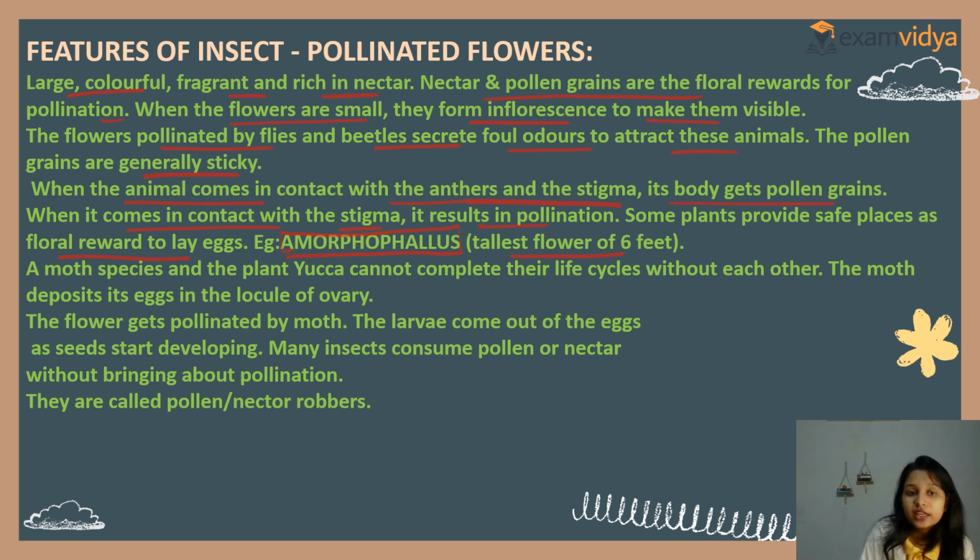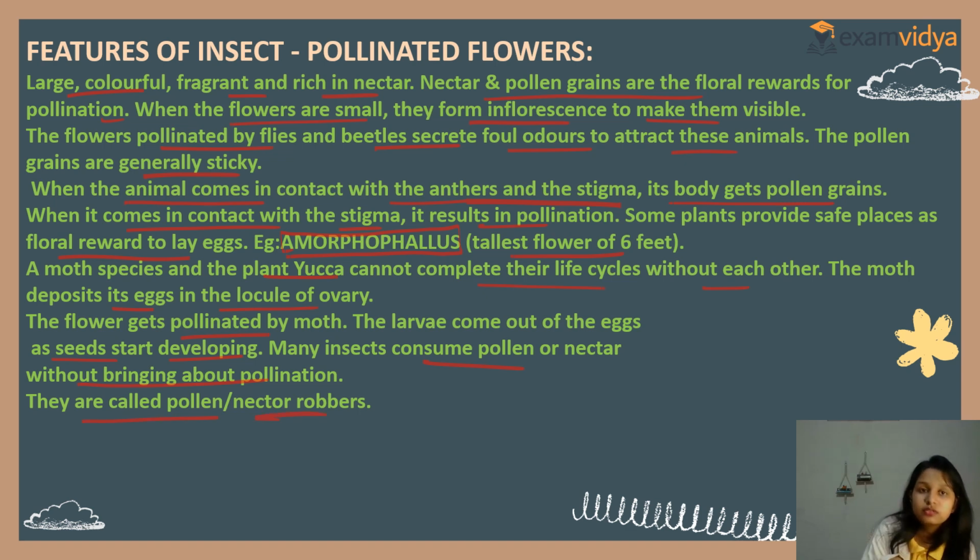A moth species and the plant yucca cannot complete their life cycle without each other. So the moth deposits its egg in the locule of the ovary. The flower gets pollinated by the moth. The larvae come out of the egg and start developing seeds. Many insects consume pollen or nectar without bringing about pollination, so they are called pollen or nectar robbers.